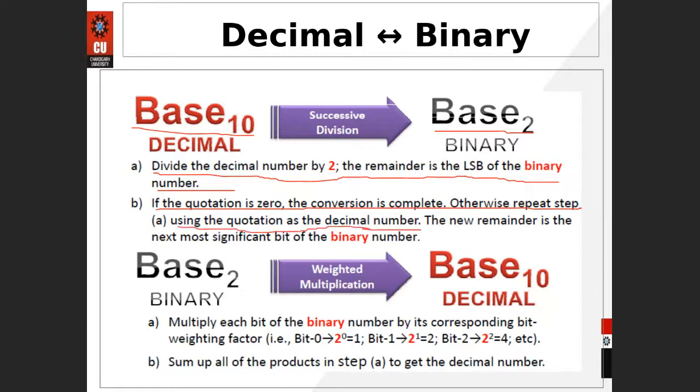I will take an example. It will make it clear to you. It's not a big deal for us. The new remainder is the next most significant digit of the binary number.